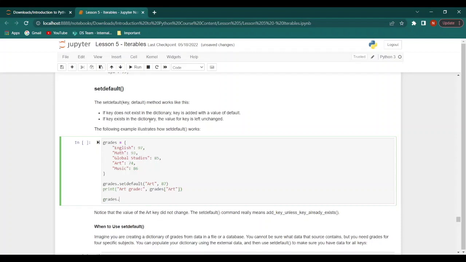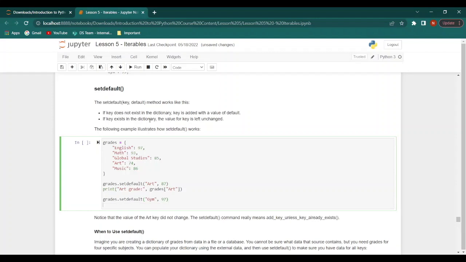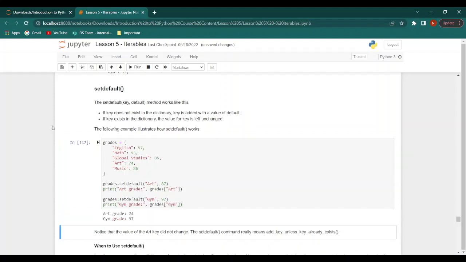Now we will say grades.setDefault gym 97, and then we will say print gym grade, grades, square bracket, gym. So what do you think will happen here? Let's see. So when we run this, we get the result as art grade 74 and gym grade 97.